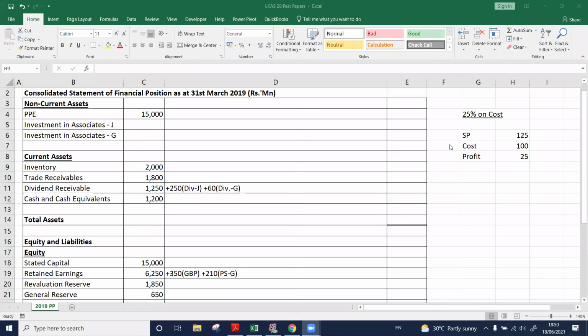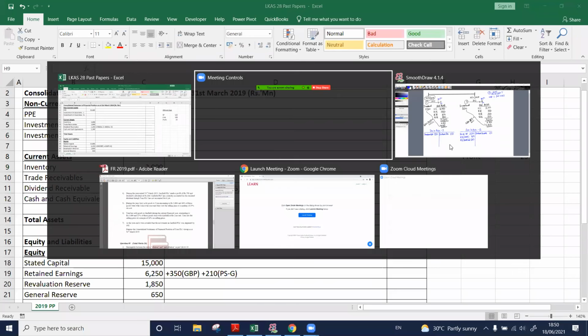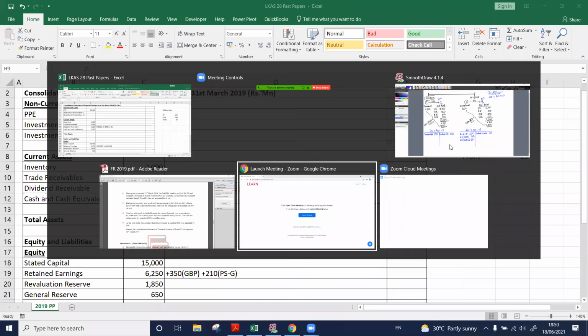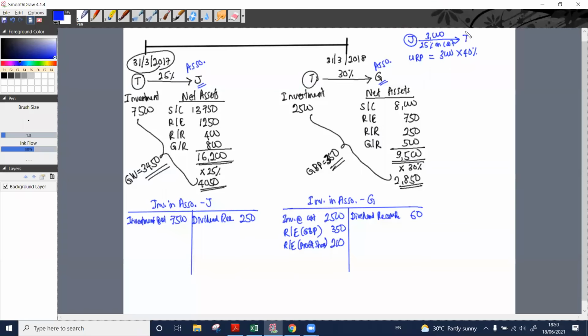Right? So here, we have inventory remaining with Tom this much. 3,000 into 40%, 1,200.